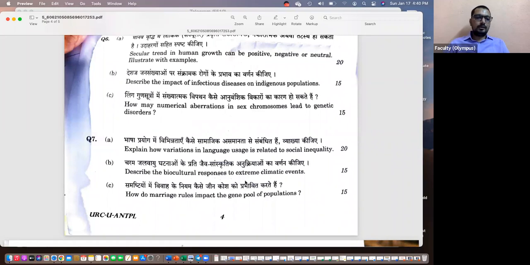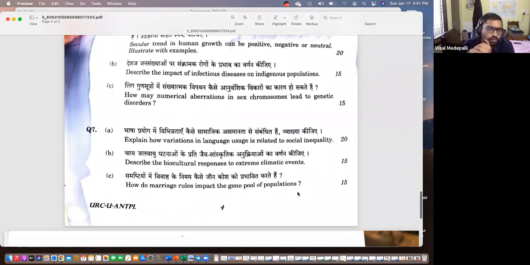They explain consanguineous marriage, how marriage rules in some regions of the country or in tribal populations result in inbreeding and how the gene pool gets affected. Or we could also state each marriage rule and mention whether it affects the gene pool positively or negatively, as in whether variation increases.